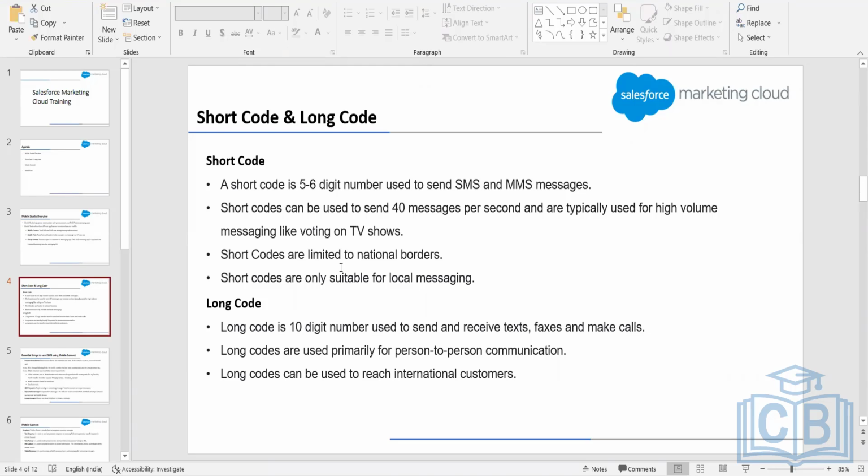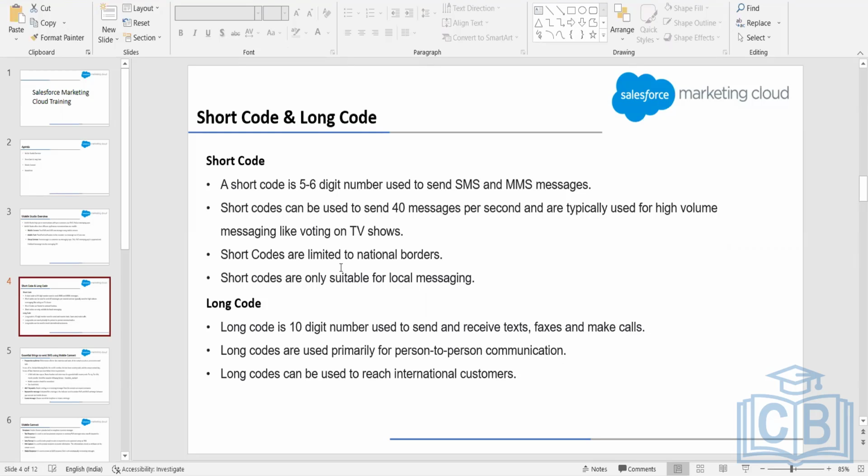So if you want to inform a large audience about something, we can use a short code. Or maybe in TV shows, you must have seen the voting option, where if you want to vote for your favorite participant, you type yes to this particular number or something like that.